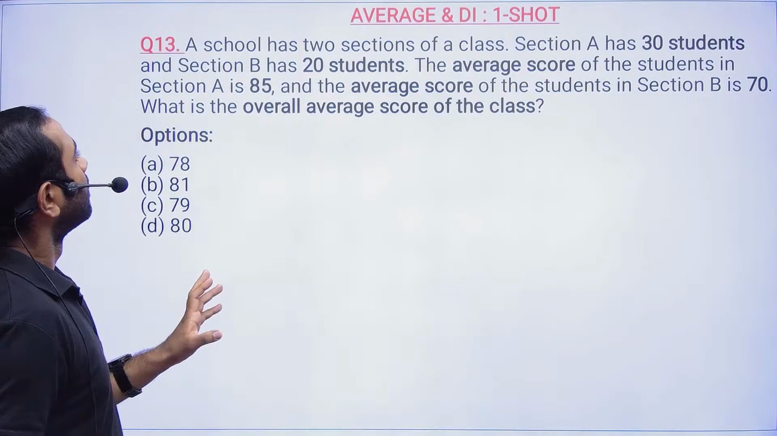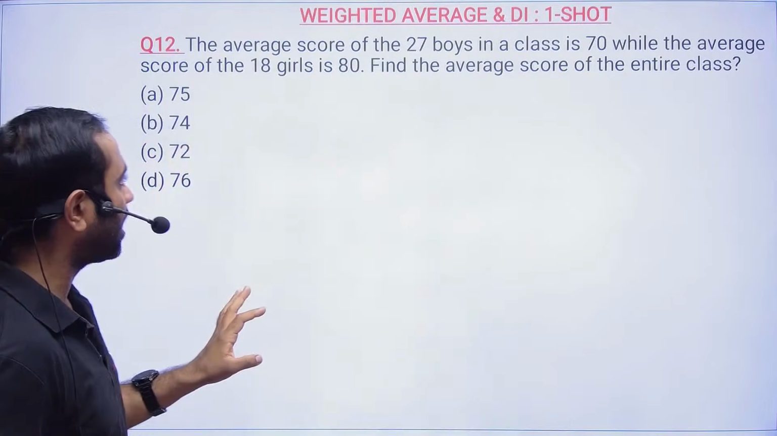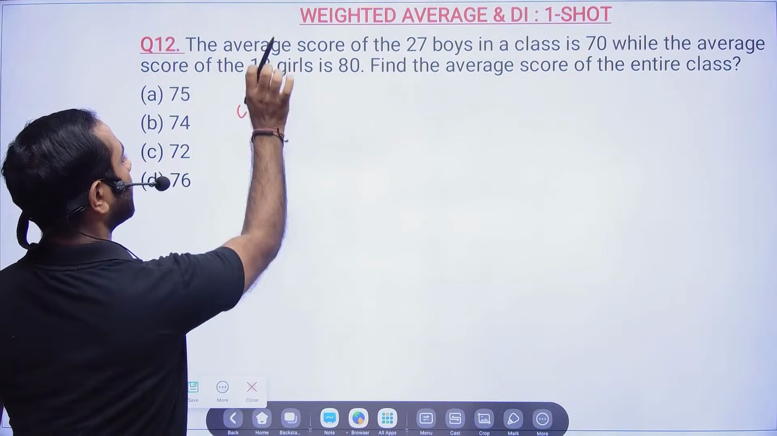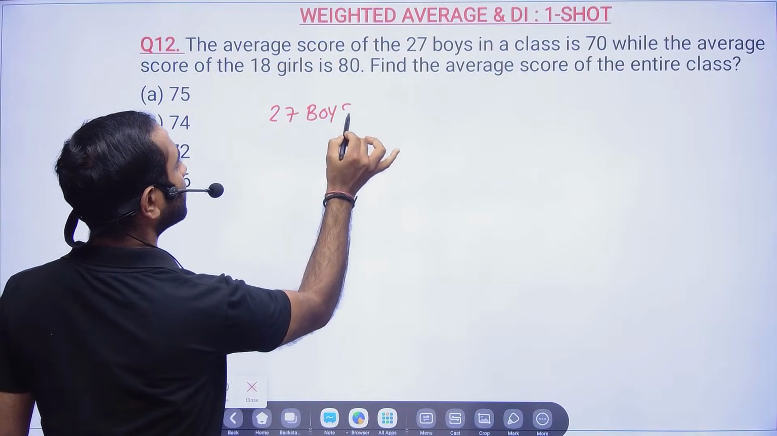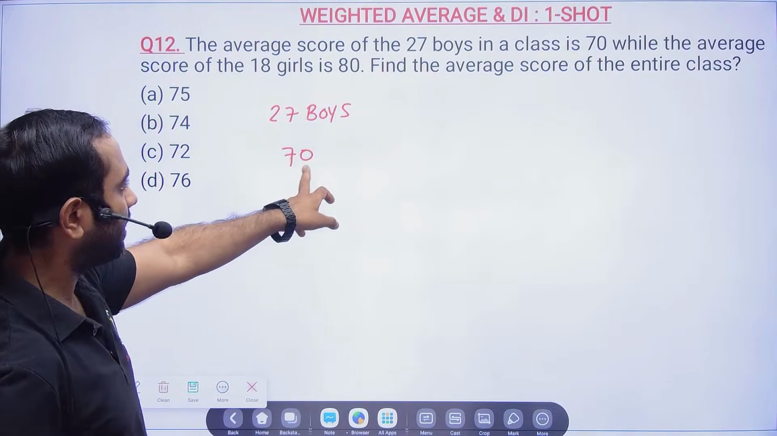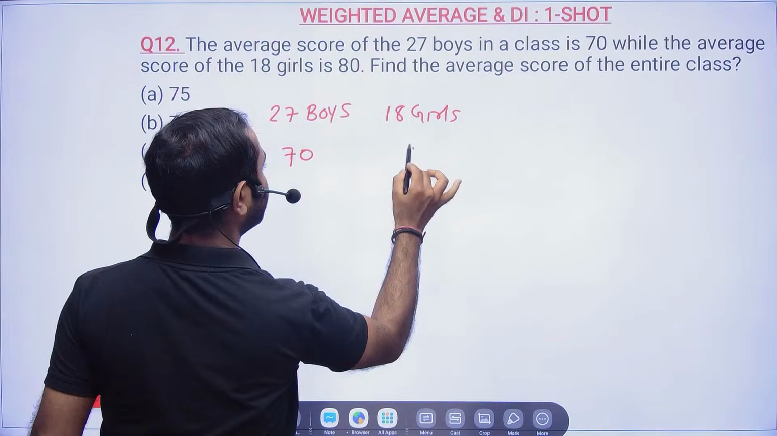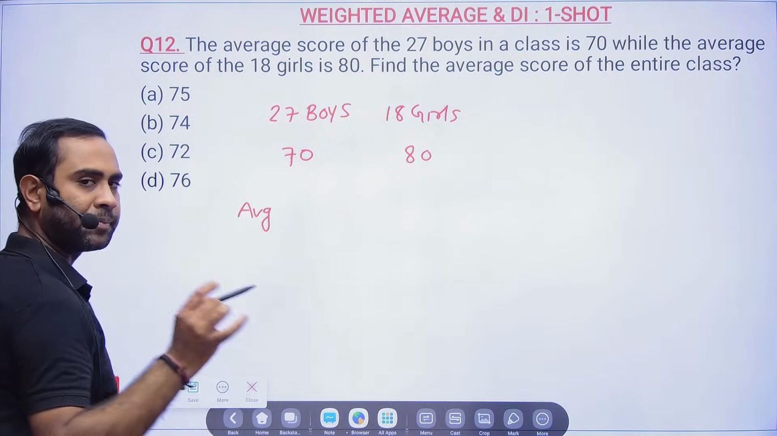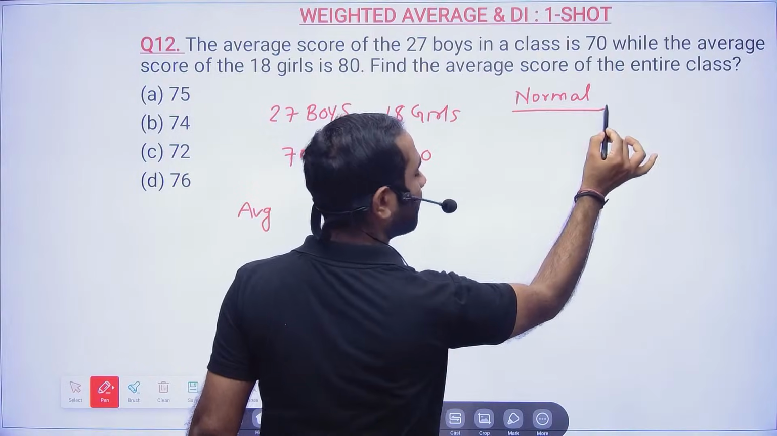So question number 12, let me go back. Let's see how to solve this question by the normal method. They are telling the average score of 27 boys in a class is 70, and there are 18 girls in the class and their average is 80. You have to calculate the average score of the entire class. I am telling you the normal method first, and then I will tell you the weighted average approach.